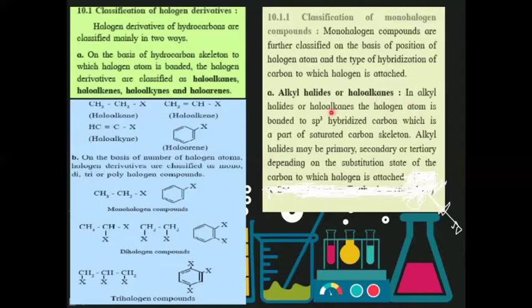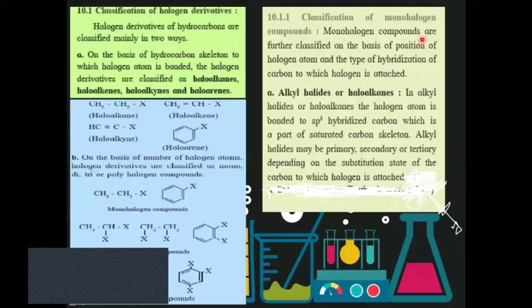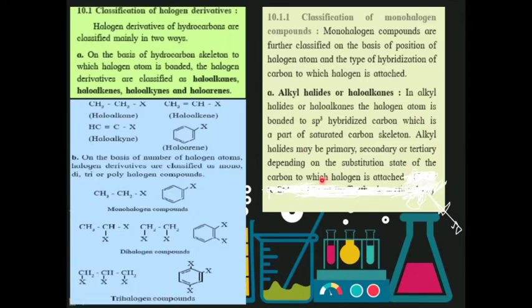In alkyl halides or haloalkanes, the halogen atom is bonded to an sp3 hybridized carbon, which is part of a saturated carbon skeleton. Alkyl halides may be primary, secondary, or tertiary, depending on the substitution state of the carbon to which the halogen is attached.